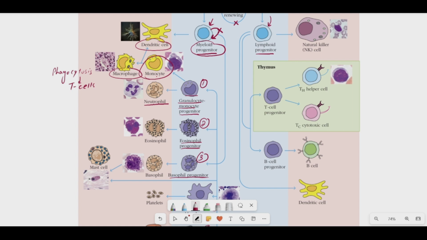Similarly, the eosinophil progenitor cell will differentiate into eosinophils, and eosinophils are one of the most important types of white blood cells, with the ability to combat parasitic infections. Whenever a parasite enters the body, the most important immune cells that are highly active are the eosinophils. They also produce various types of allergic reactions, and during these reactions they release various toxic proteins, and by releasing these toxic proteins they mediate the inflammation process.